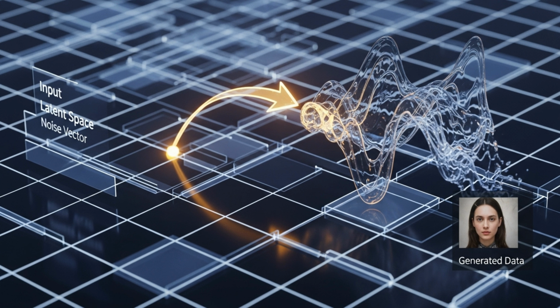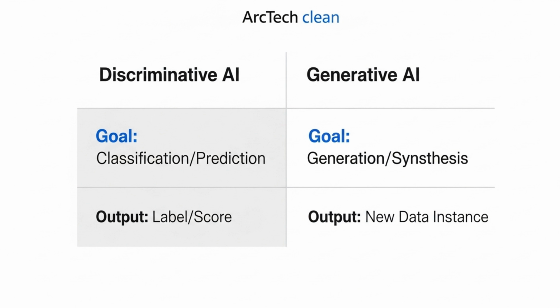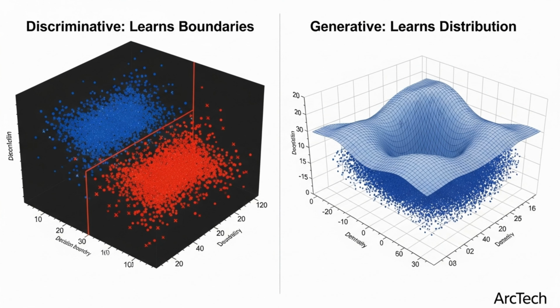Their input is often a random noise vector or a point in a latent space, which the model transforms into meaningful data. The fundamental difference lies in their objective. Discriminative models classify, generative models create. Discriminative models learn boundaries in data, separating classes. Generative models learn the underlying data distribution itself.